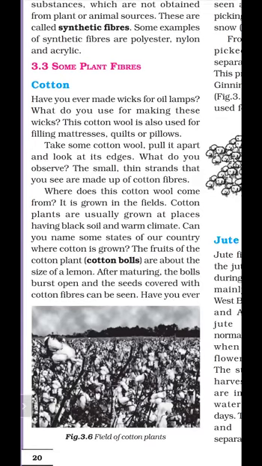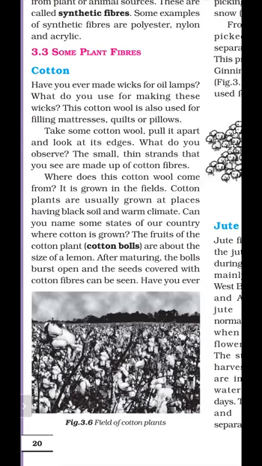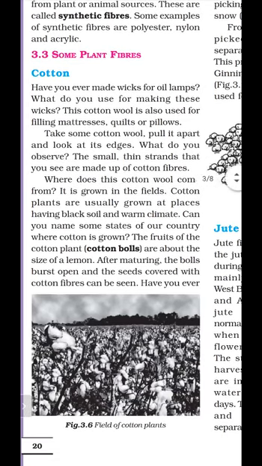And when the cotton plant grows, the fruits of the cotton plant are called cotton balls, and these cotton balls look like a lemon, as shown in figure 3.6. When they fully develop, then the ball bursts open, and the seeds come out with the cotton fiber.